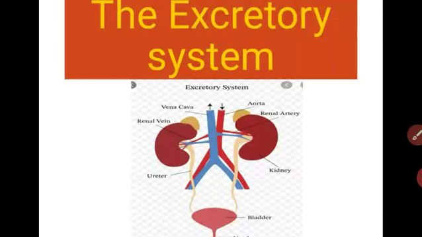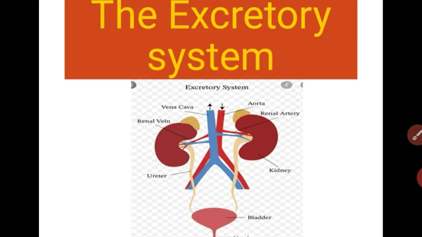And today, in this video, I am going to start a new chapter, the excretory system. In the last chapter, we already studied the circulatory system. In the circulatory system, the blood circulates throughout our body and transports important things like nutrients and oxygen to each and every part of the body, as well as collects the harmful waste products which are produced in some metabolic reactions. And in this lesson we are going to study the excretory system.